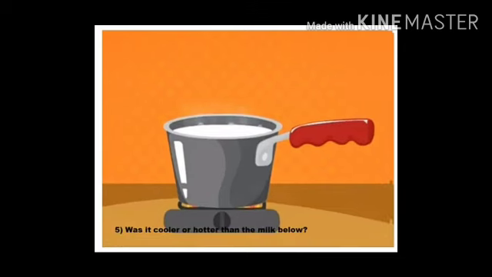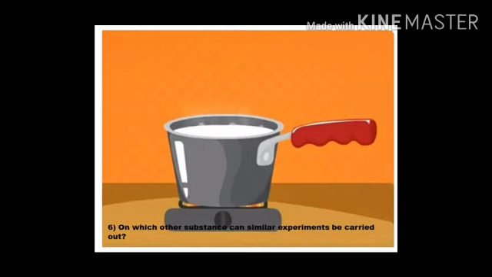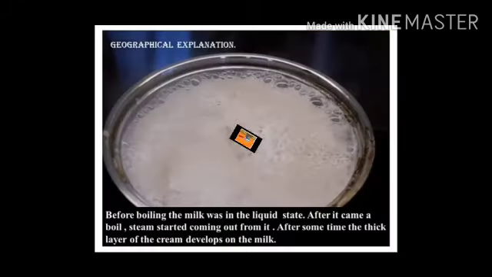Next, was it cooler or hotter than the milk below? Next, on which other substance can similar experiments be carried out? You have to copy all these questions in your geography notebook and write the answers according to the experiment you will do at home. Okay? Now let us see the geographical explanation.